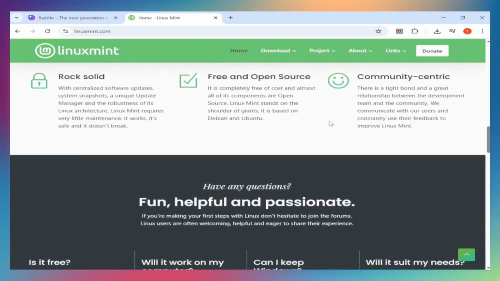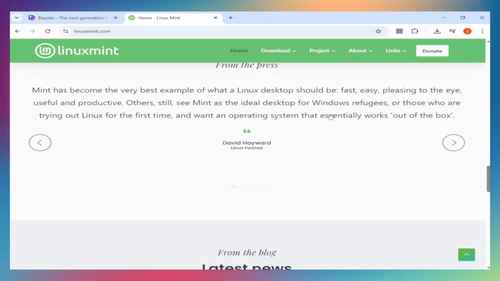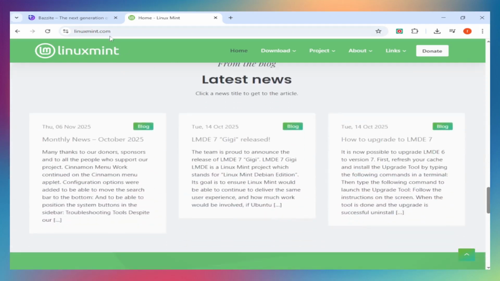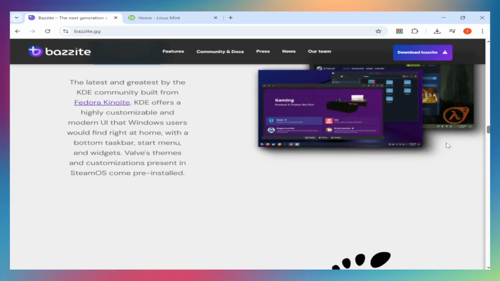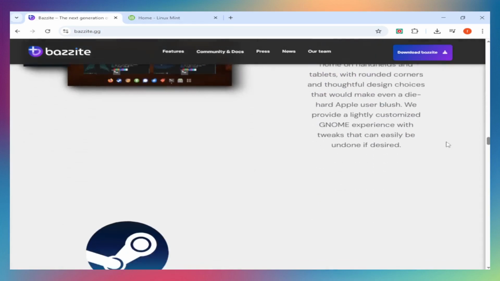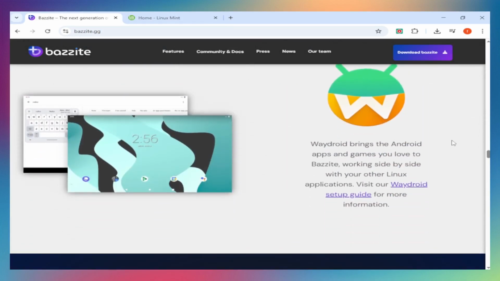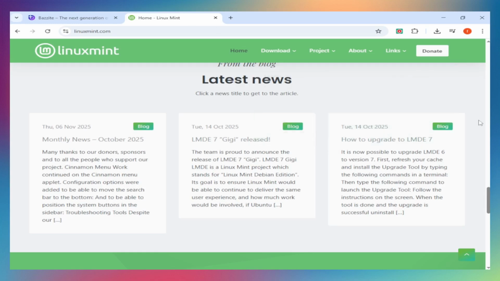Daily desktop use. Mint excels here. It's intuitive, polished, and familiar, perfect for web browsing, office work, coding, and media consumption. Bazzite can do all of this too, but its immutable design means installing traditional software requires Flatpaks or containers. If you need specific developer tools or niche software, Mint is more flexible.